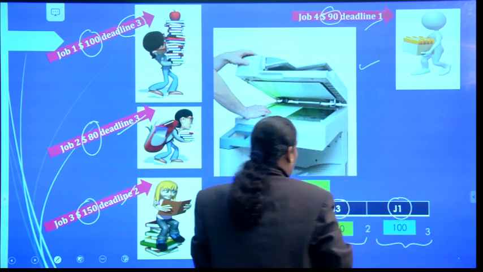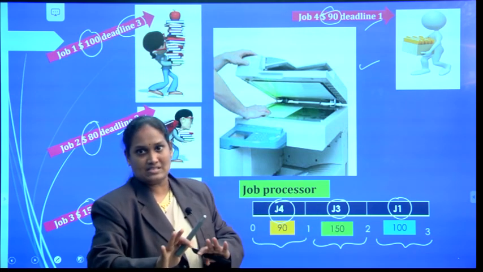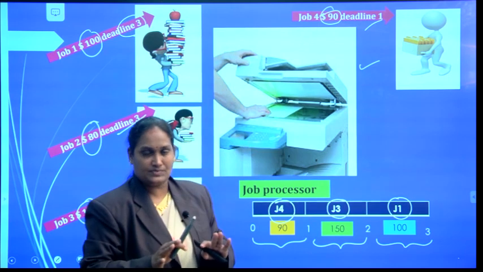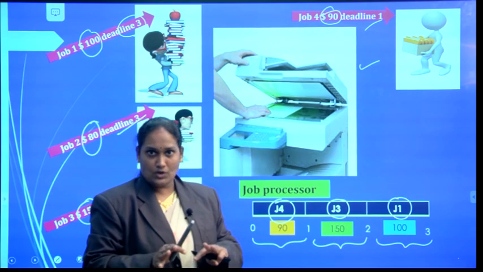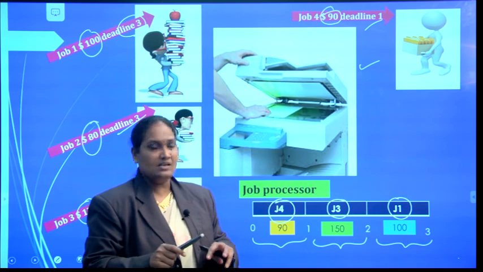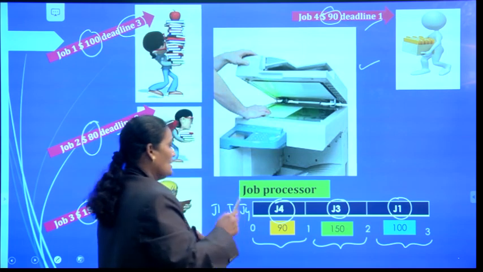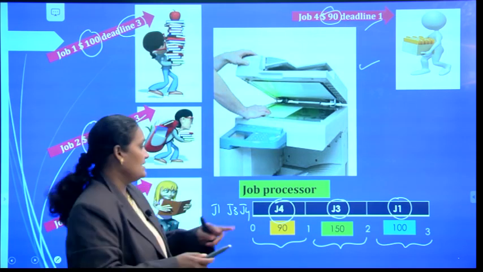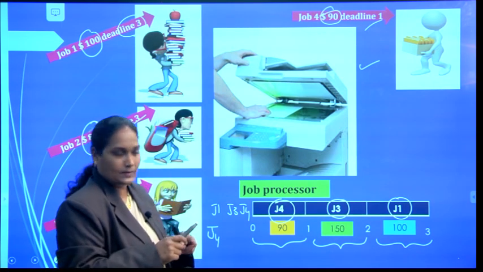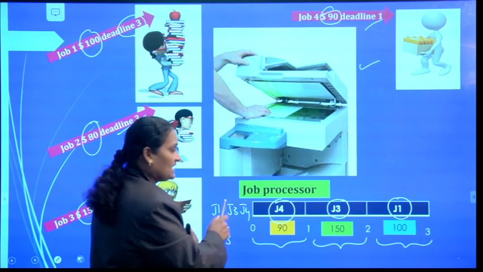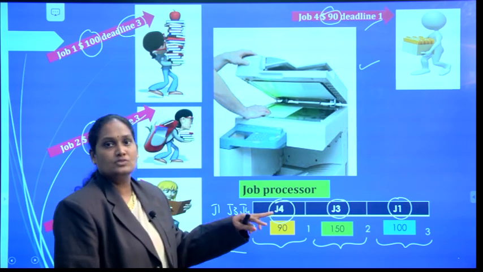So here I can process the jobs J1, J3, J4 within the given 3 hours of time. Within the given 3 hours, I can process only 3 jobs, but I have 4 jobs. Out of those 4 jobs, I can process only 3 jobs. Those 3 jobs are J1, J3 and J4. What is the processing sequence of those jobs? In the first hour, I need to complete job 4. In the second hour, I need to complete job 3. In the third hour, I need to complete job 1. So this is the processing sequence of those jobs.